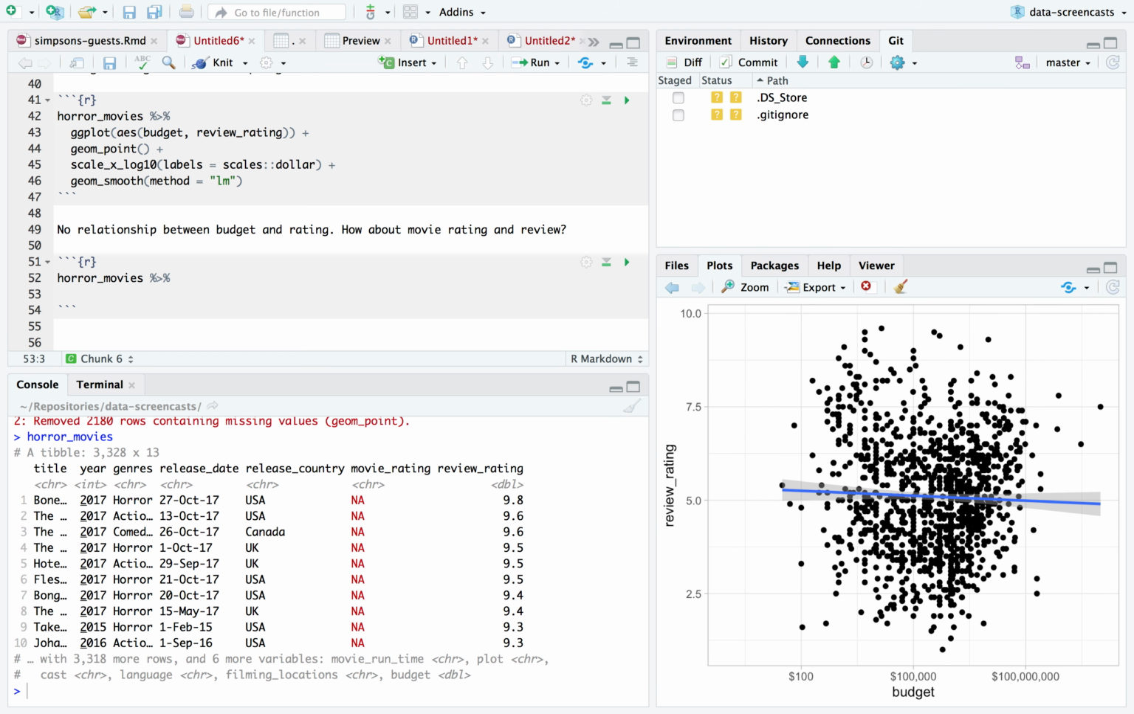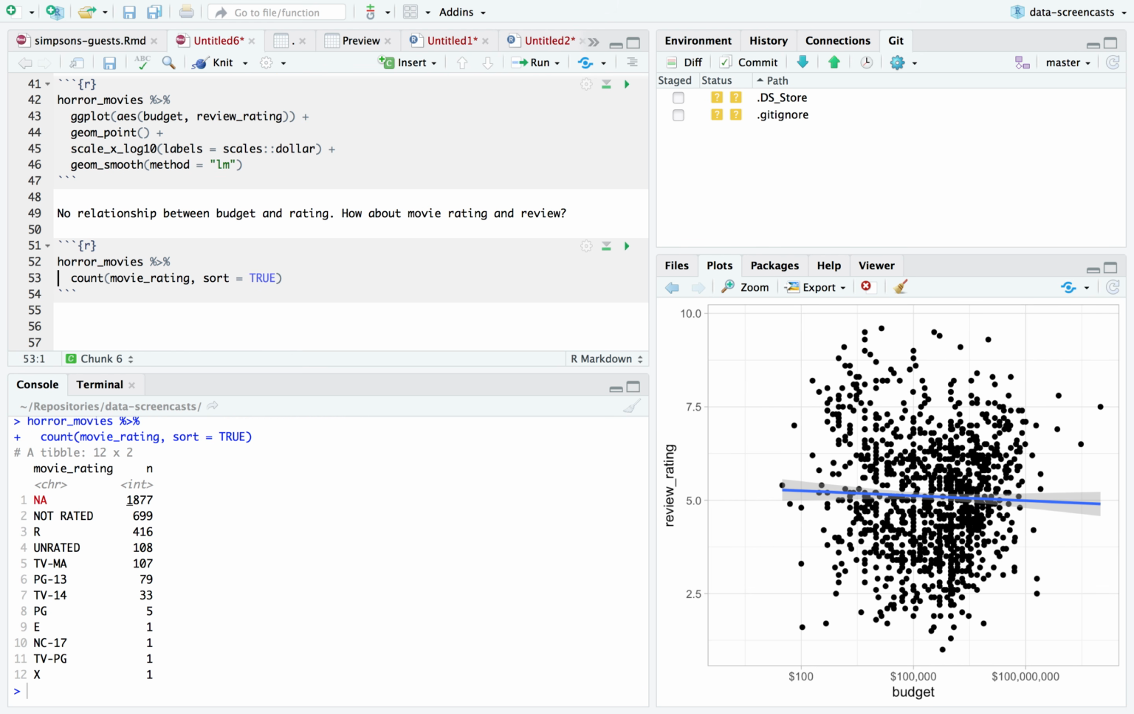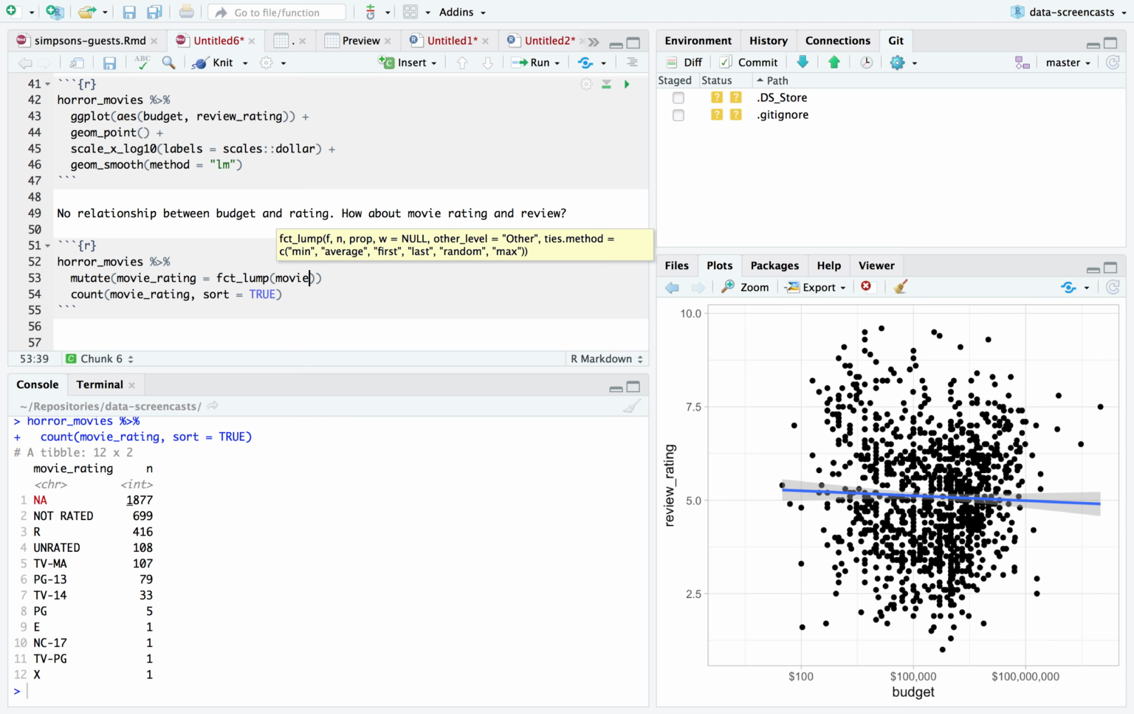All right. So what do we have? Movie rating and review rating. What I need to do is count movie rating. How many we got here? I'm definitely going to lump some of them together and say movie rating is fct_lump. We love lump in my Tidy Tuesday screencasts because I'll say I want 1, 2, 3, 4, 5. Looks like there are kind of 5 categories.